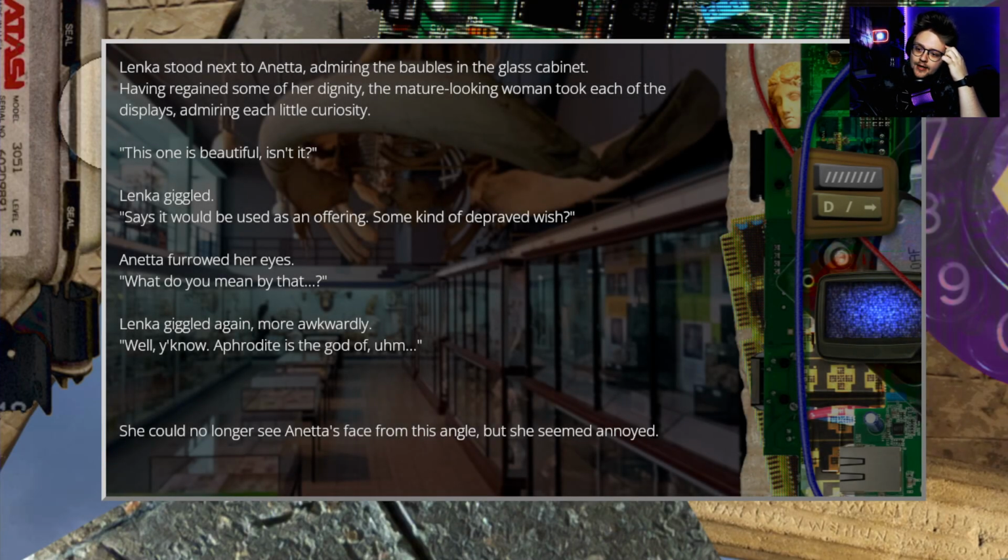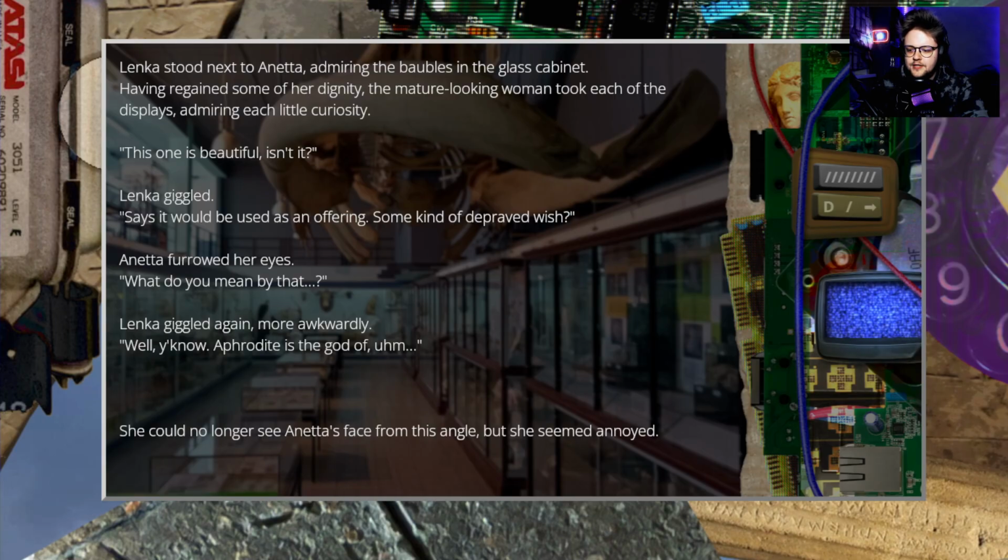Lenka stood next to Annetta, admiring the baubles in the glass cabinet. Having regained some of her dignity, the mature-looking woman took in each of the displays, admiring each little curiosity. "This one is beautiful, isn't it?" Lenka giggled. "Says it would be used as an offering, some kind of depraved wish." Annetta furrowed her eyes. "What do you mean by that?" Lenka giggled again, more awkwardly.